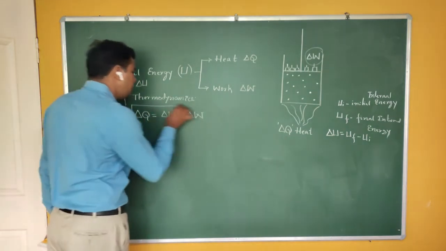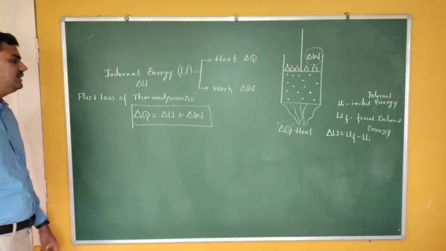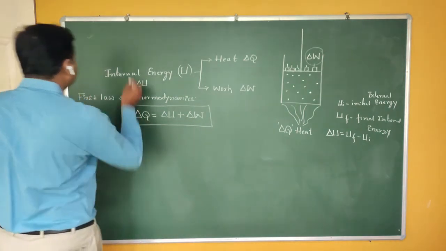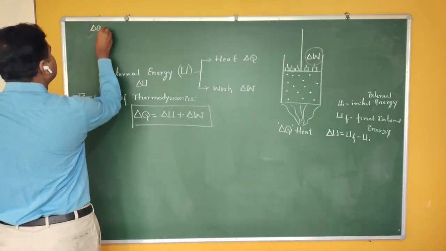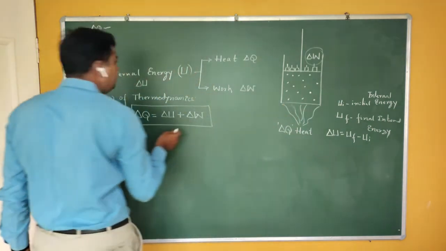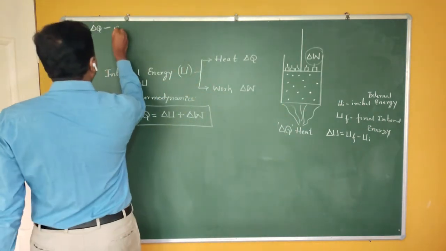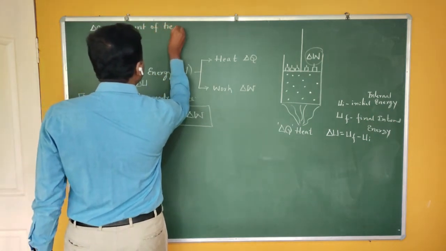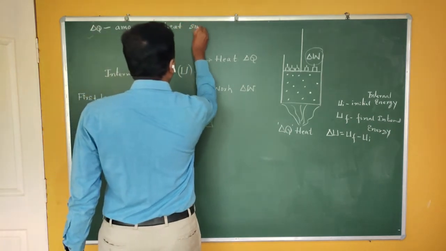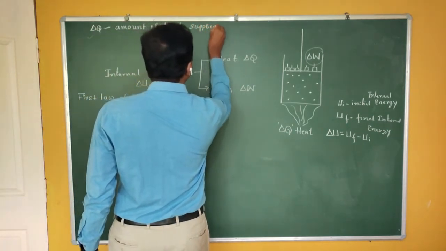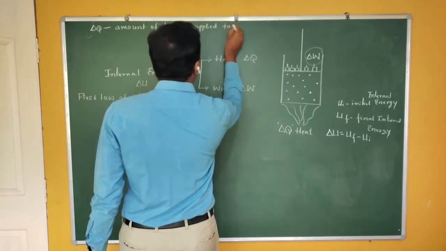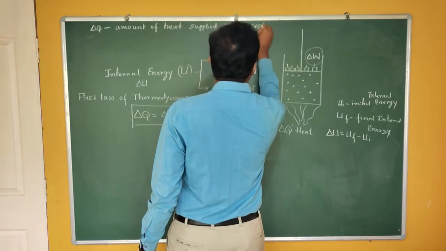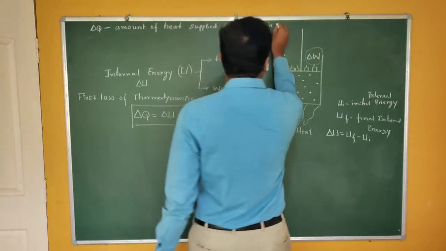What is the relation between delta Q, delta U and delta W? Delta Q is equal to delta U plus delta W. What is delta Q? Delta Q is the amount of heat supplied to the system by the surrounding.